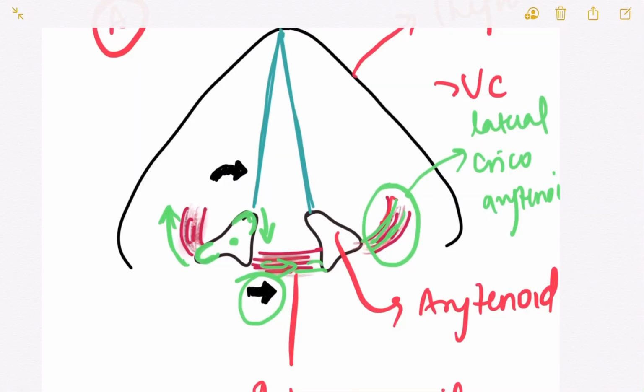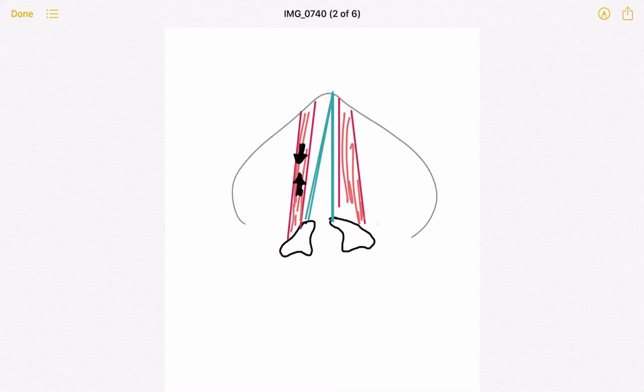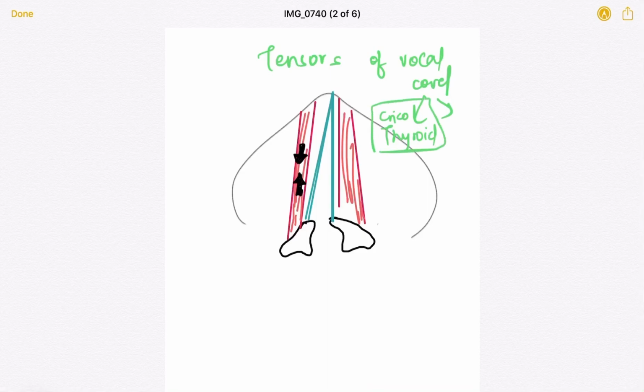Now let's see the last group of muscles, and that is the tensors of vocal cord. So basically tensors of vocal cord are two: the cricothyroid, and the mechanism by which it tenses the vocal cord I've shown you in the earlier image. And the other one is the vocalis.